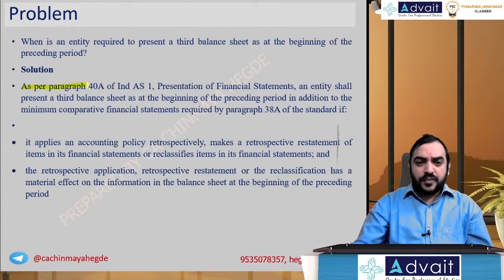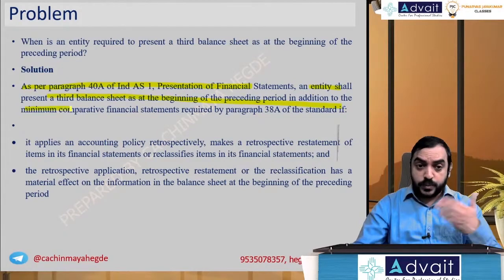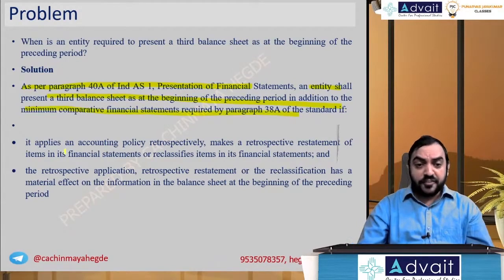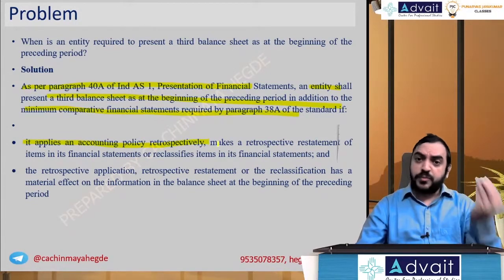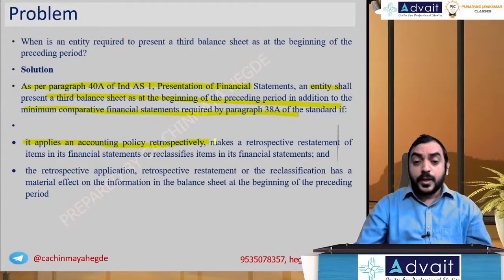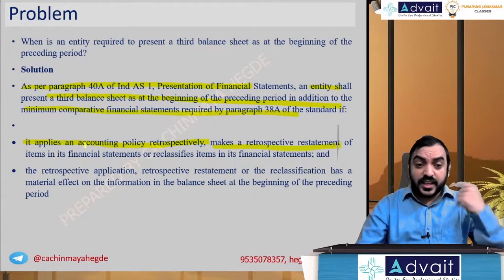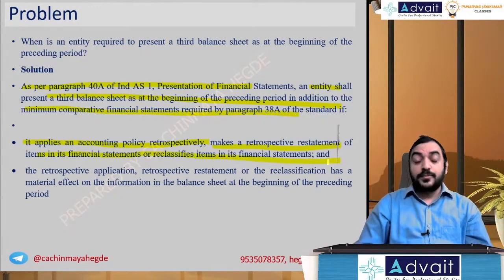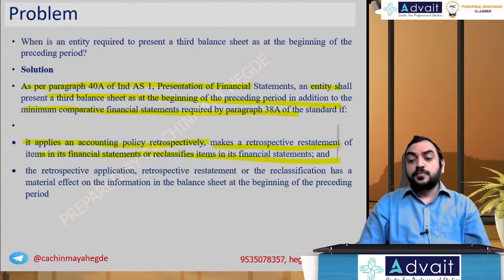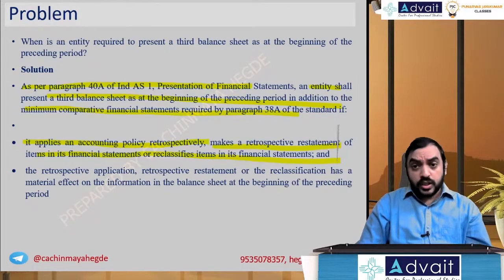As per para 40 of Ind AS 1, an entity shall present the third balance sheet at the beginning of the preceding period, in addition to the minimum comparative statements, if it applies an accounting policy retrospectively, such as a change in accounting policy from FIFO to weighted average, makes a retrospective restatement of items in statements, or reclassifies items in financial statements.